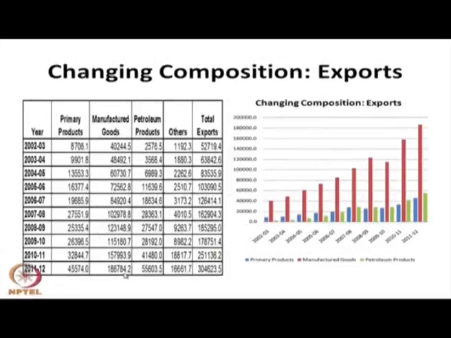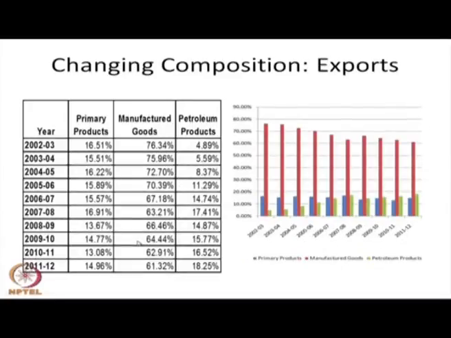However, if you see after 2002-3 till 2011-12, the primary product increased significantly, the manufacturing sector also increased, petroleum product also increased, and the export basket has increased significantly in the composition side also. On the composition side, if you see, the primary product further declined in the last 10 years, that is 2002-3 to 2011-12.